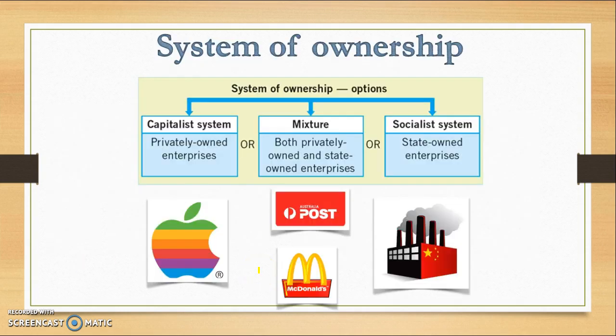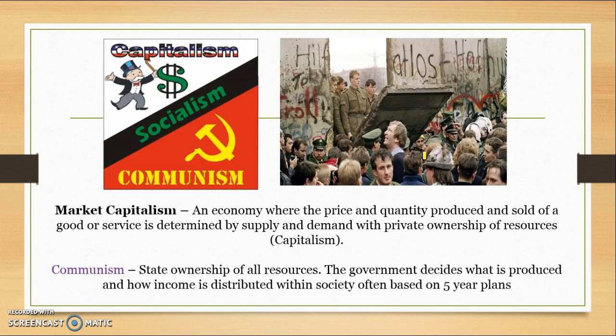So countries can either have a more capitalist system where most businesses are privately owned. They can have a mixture of both privately and state-owned enterprises, with some government-owned enterprises like Australia Post and some private enterprises, or they can be mainly state-owned or government-owned enterprises.